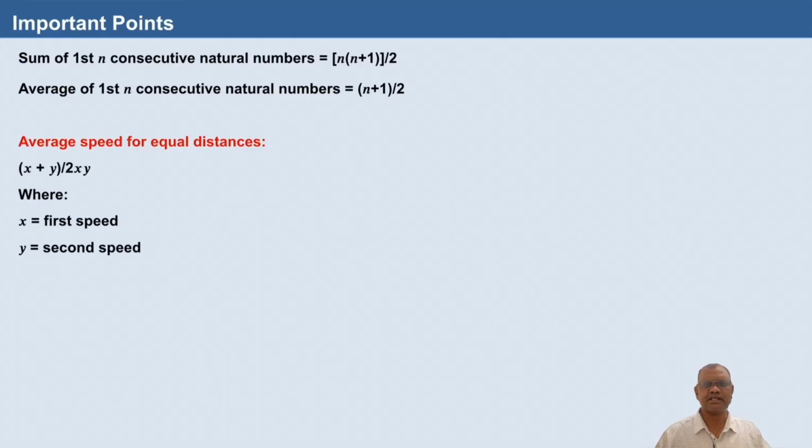Sum of first n consecutive natural numbers is n into n plus 1 whole by 2, and average of the first n consecutive natural numbers is n plus 1 whole by 2, and average speed for equal distances is 2xy divided by x plus y, where x is the first speed and y is the second speed.